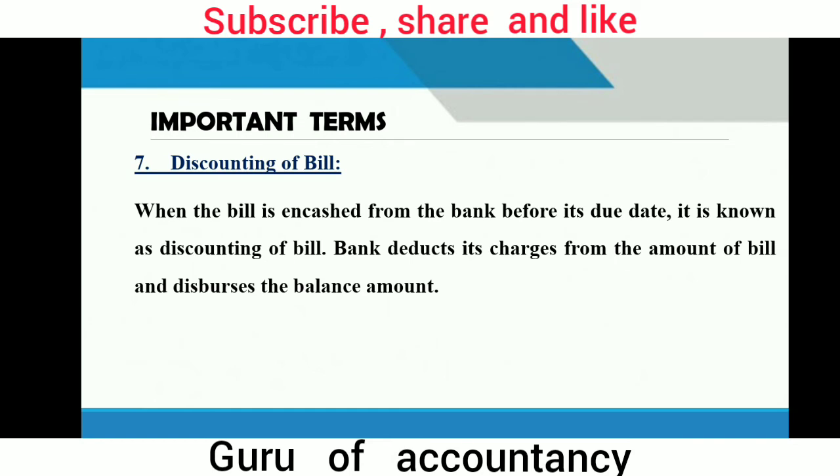Say, for example, I have a bill of 50,000 rupees and I am in need of money, and the bill period is 3 months. So I do not have to wait for 3 months. Before 3 months, I can go to my bank and discount the bill at the rate applicable in the bank for commission. So immediately I will get money. The bank will cut its discount and the remaining amount the bank will give me.